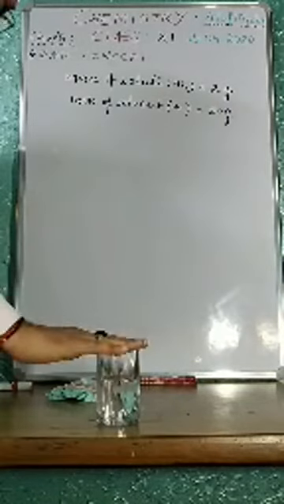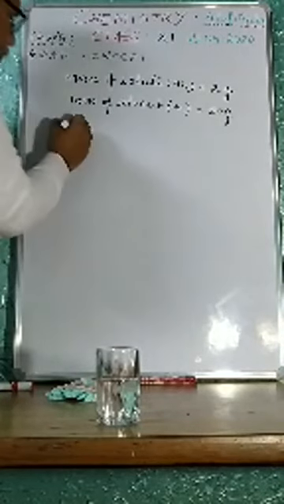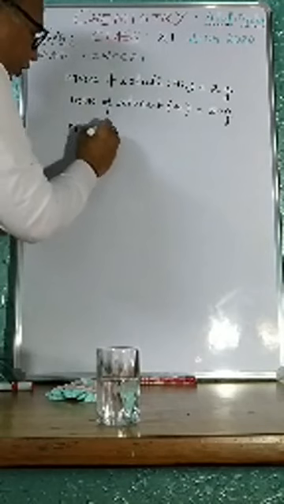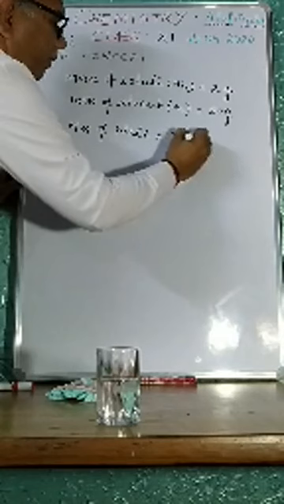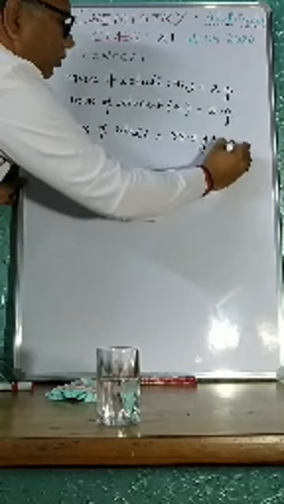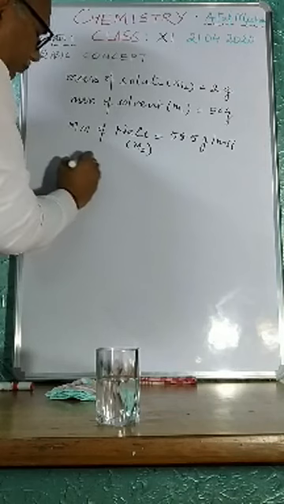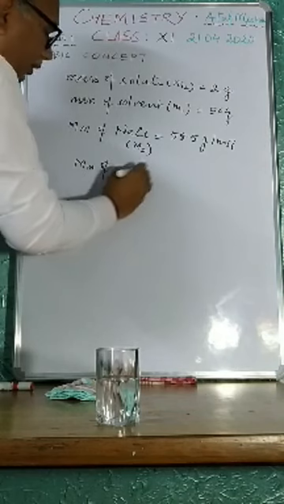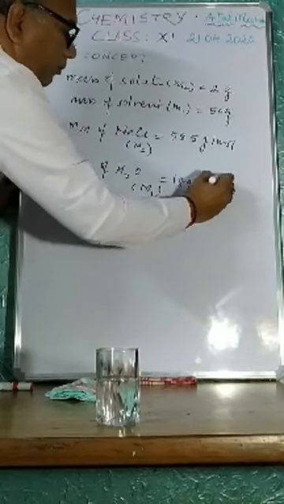This is the same solution I am using again for the fifth time for getting the concept of mole fraction. So molar mass of salt NaCl, that is M2, is equal to 58.5 gram per mole, and molar mass of water, that is M1, is equal to 18 gram per mole.